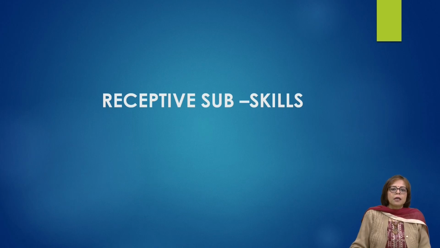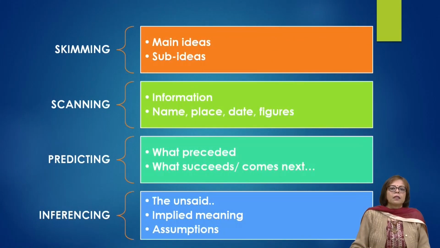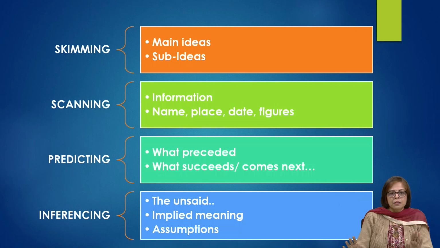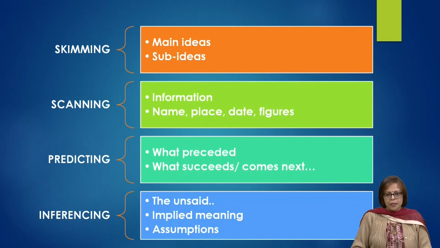Now there are sub-skills of receiving. There are 4 major sub-skills. These are called skimming, scanning, predicting, and inferencing.